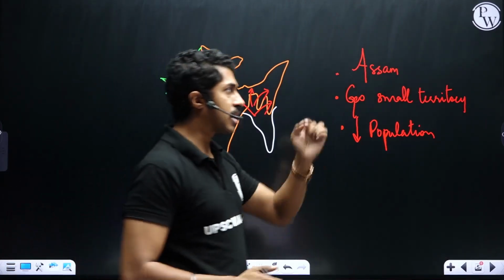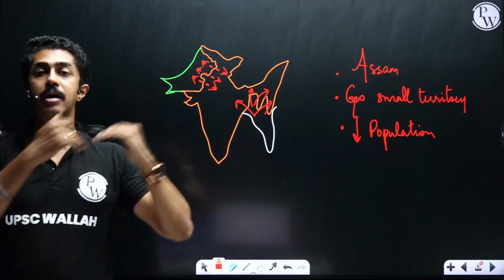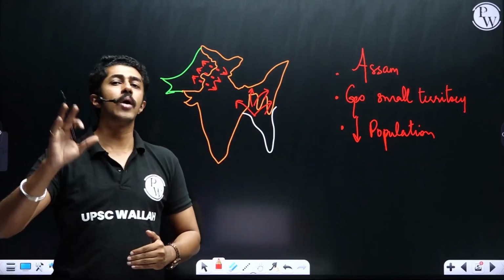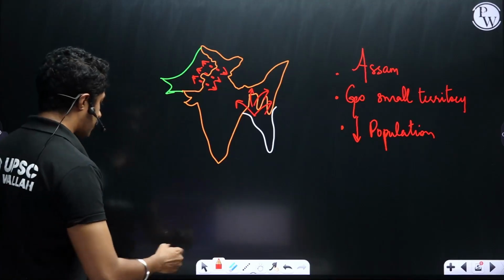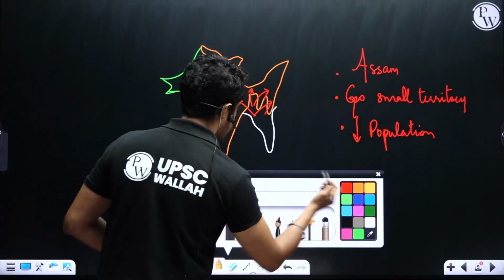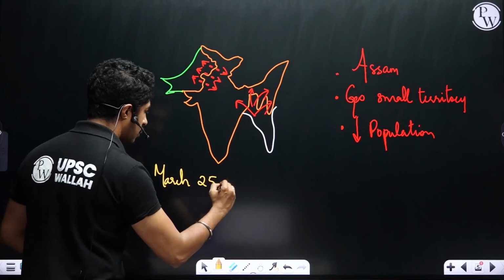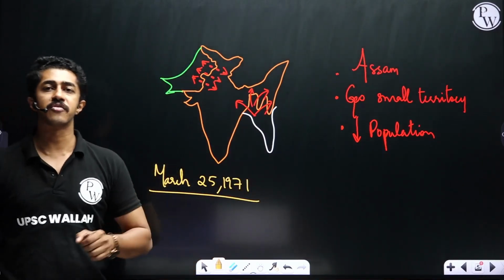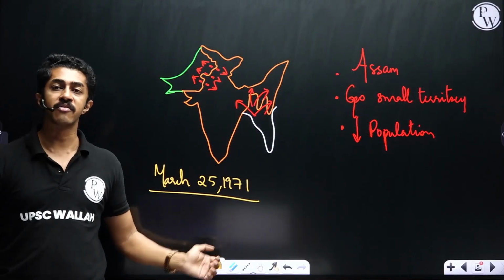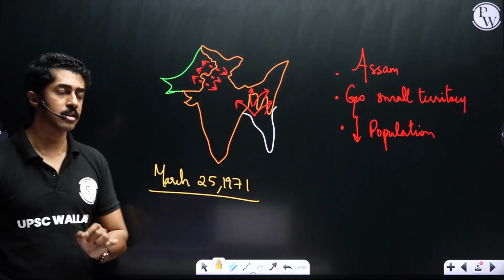The cutoff date was to decide after which date, if people come here, we are not going to allow it or we are going to deport them. What was that cutoff date? That cutoff date was March 25th, 1971. Now, why was this cutoff date chosen? Why not the 24th? Why not the 26th? March 25th was chosen for the reason that it was on